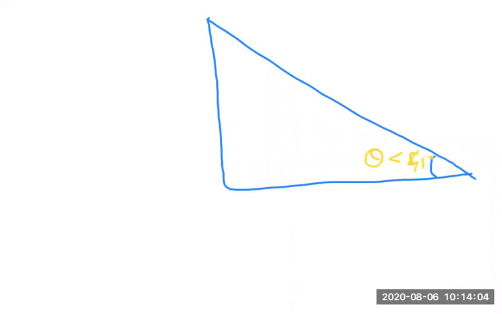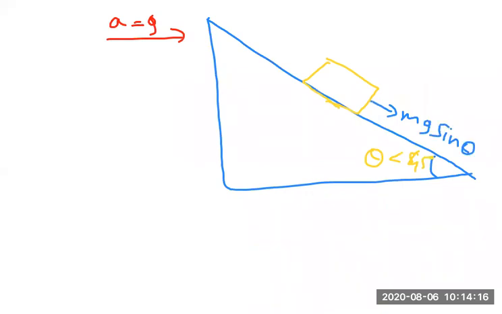So here again, as usual, a equal to g, and the block is on the inclined plane. This is mg sin theta, and in the opposite direction I will take mg cos theta. The block mass is m.